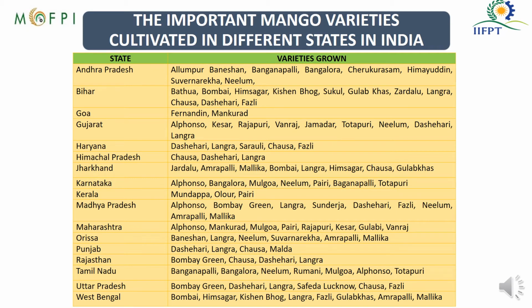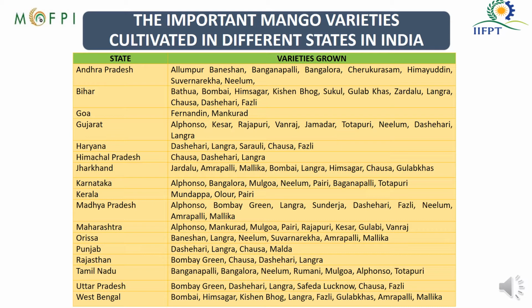You can see in this table there are many varieties of mangoes grown in different states of India. If you go state wise, in Jharkhand you will find Zardalu, Amrapali, Malika, Bombay, Langra, Himsagar, Chausa and Gulab Khas varieties.